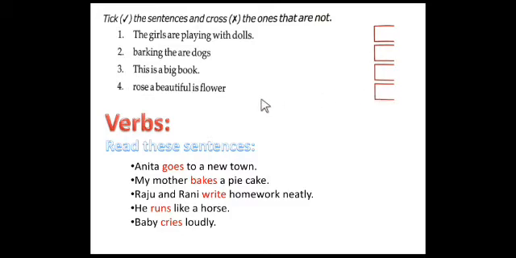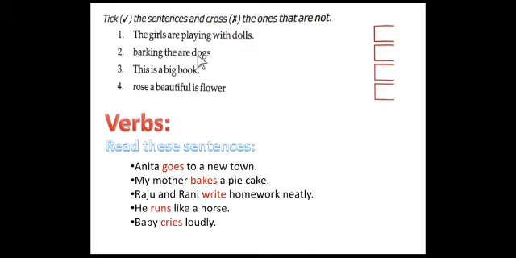And one more thing here, you can observe. The girls are playing with the dolls. It is an assertive sentence. I have told you, a sentence always begins with a capital letter and ends with a full stop if the sentence is in assertive form. See here, the T is a capital letter and the sentence ends with a full stop. Correct? Here is "Barking the are dogs." It does not have any question mark, full stop or exclamation mark, and the first letter is not a capital letter. So it is an improper sentence.